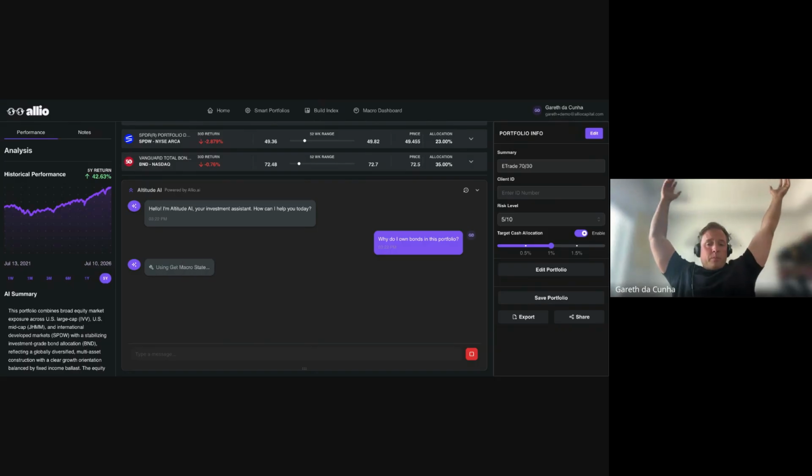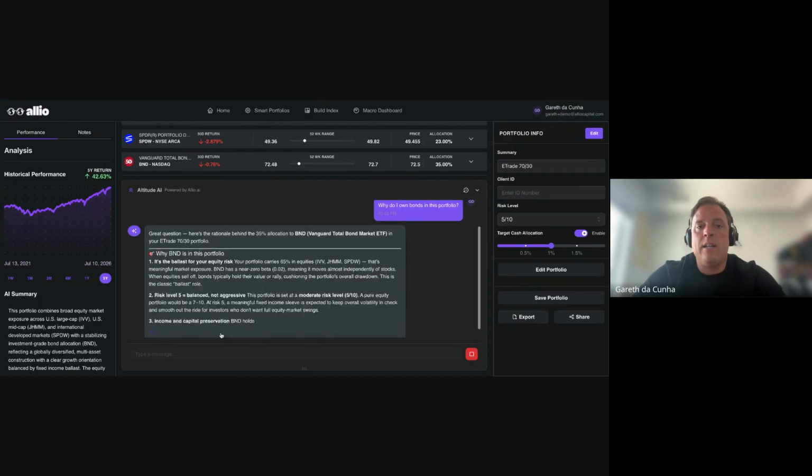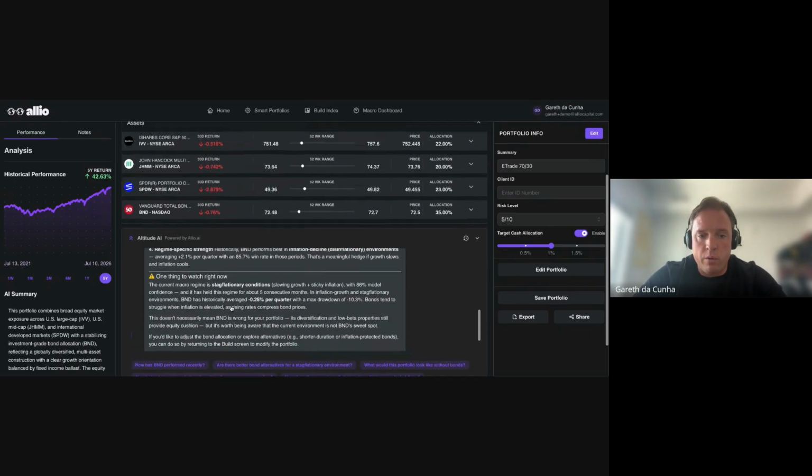It's very simple. It's a question all of us have 100,000 times a day, either as individual investors, as users of FinTech apps, or as clients of a wealth advisor, because frankly, bonds don't look that good. And bonds are a difficult sell from an asset management standpoint, even though they're a hugely valuable part of asset allocation and modern portfolio theory and correlation.